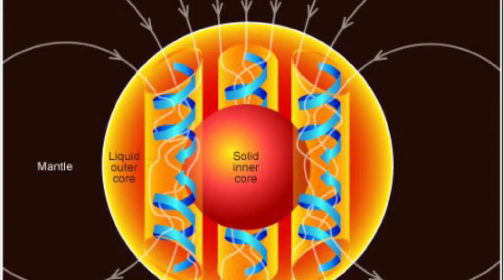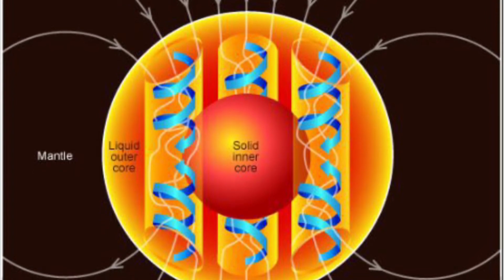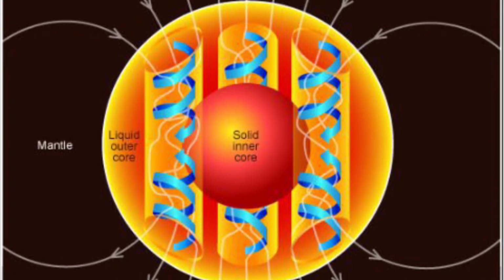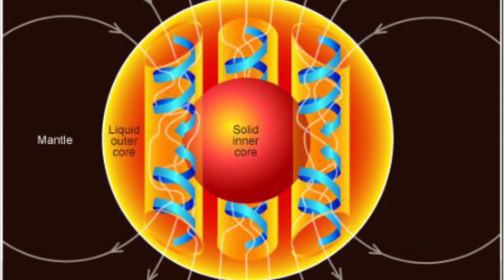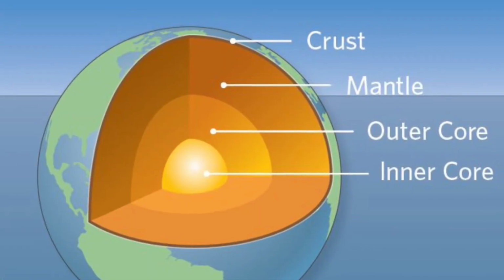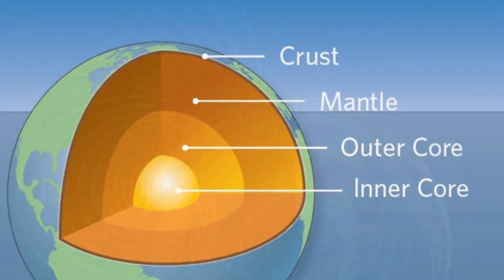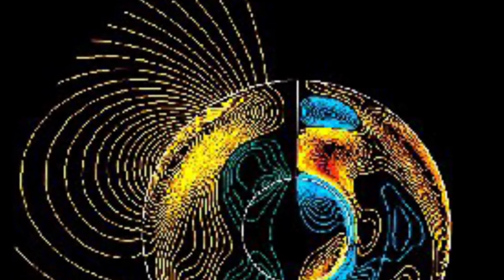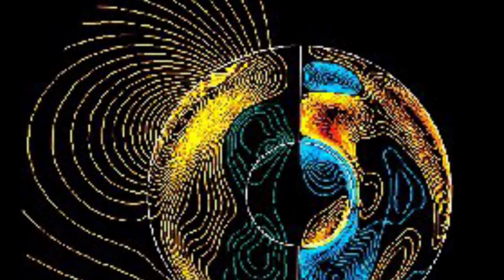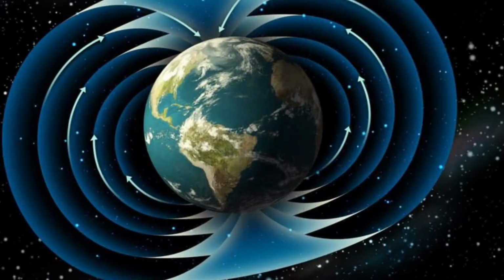The first one is the core field, generated in the inner core by various systems of electric currents, and it is the main magnetic field generator. This field alone contributes to almost all the formation of the Earth's magnetic field. The second one is the crust field, generated by rock magnetized by the core field. And the third one is the atmospheric magnetic field, the only non-inner field, and it's created by the electric currents interacting with the solar wind in the atmosphere.